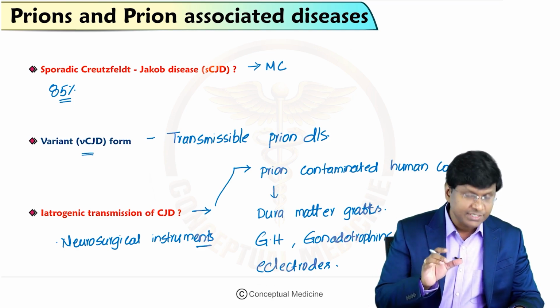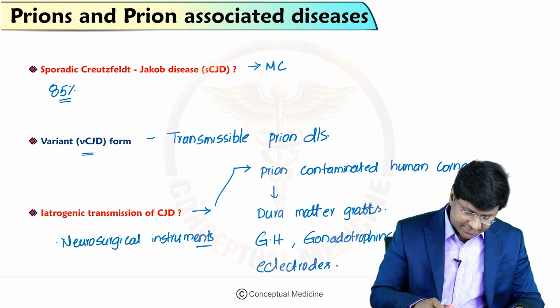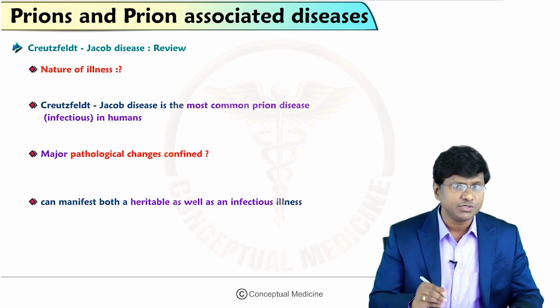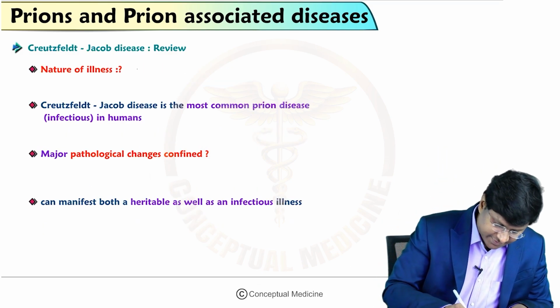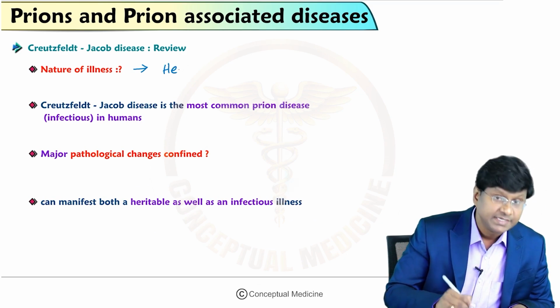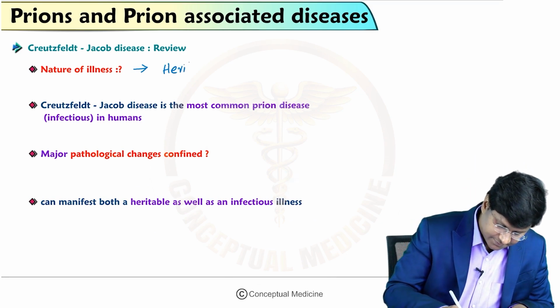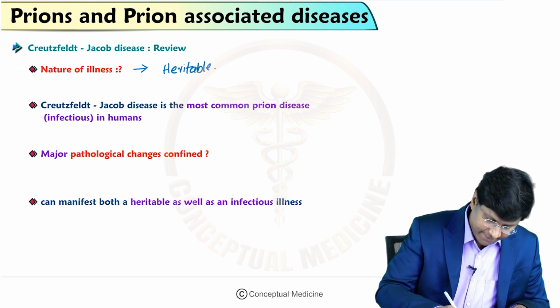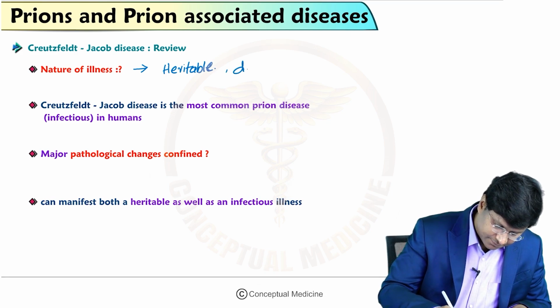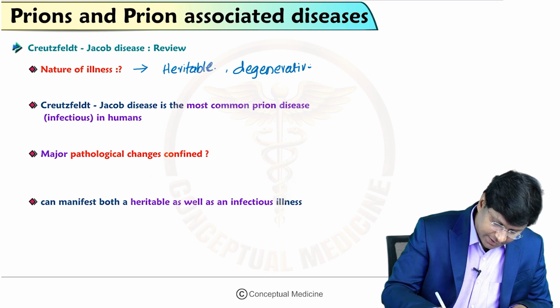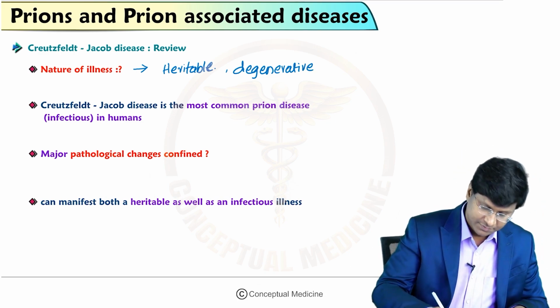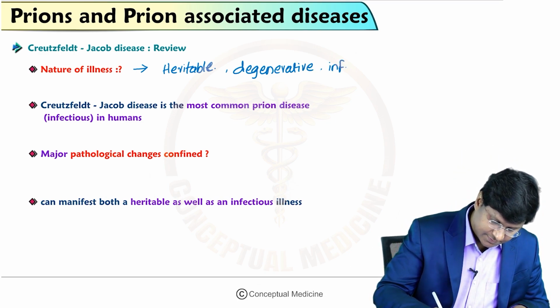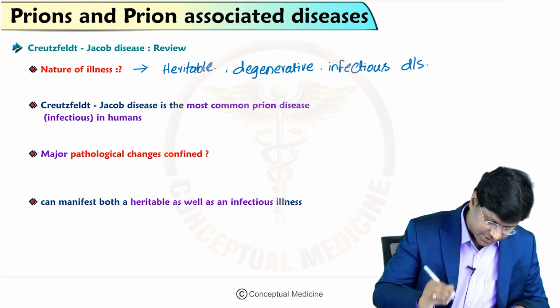Now, a short review of Creutzfeldt-Jakob disease. The nature of illness is that it is heritable, degenerative and infectious.